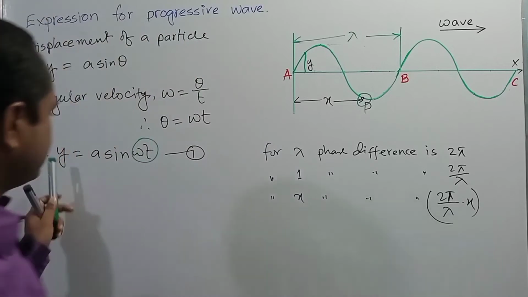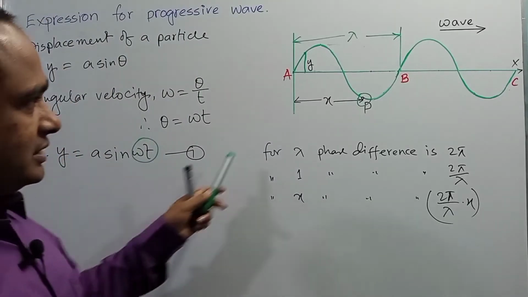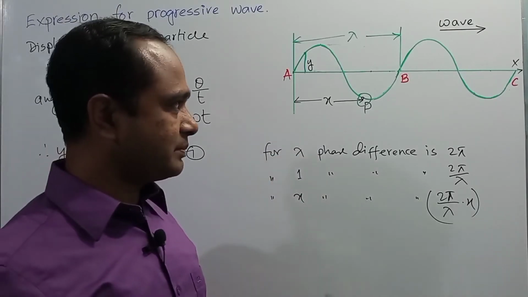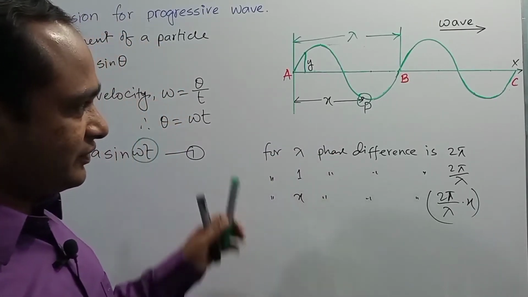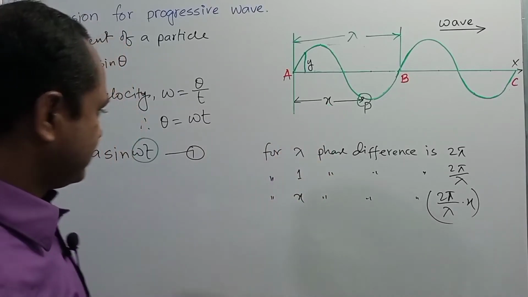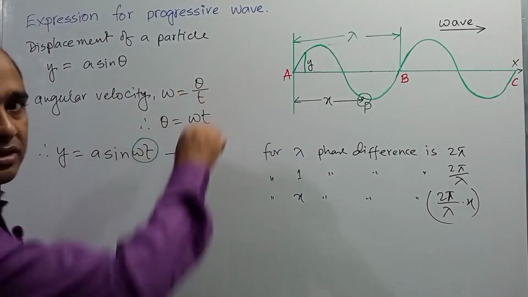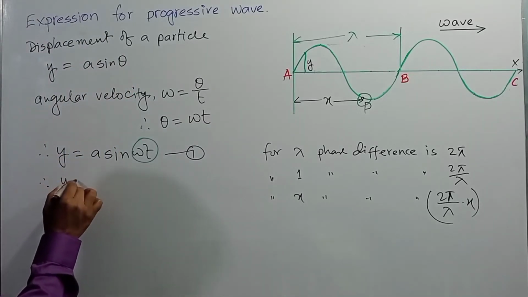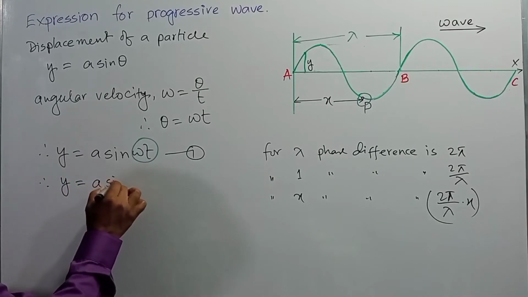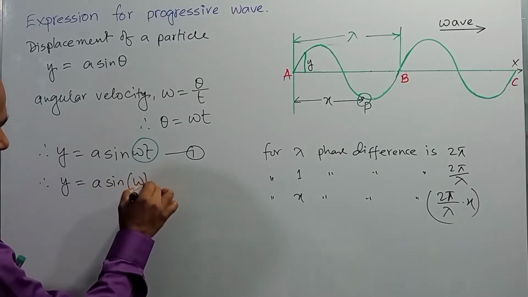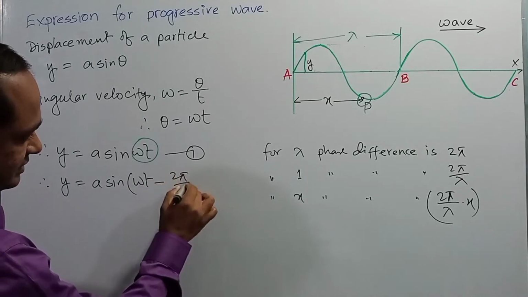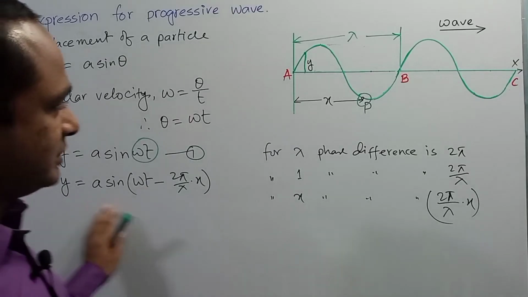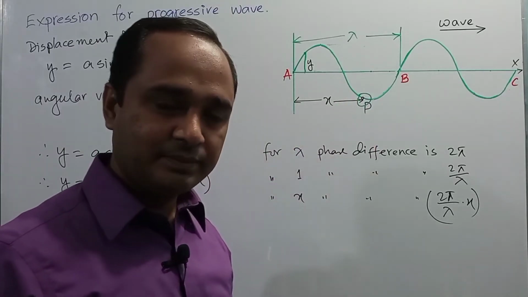So this is the expression for the displacement of the particle situated at point P. If we would like to get the displacement of the particle at point P, then this phase will be subtracted from the phase of the first particle. Therefore the expression will be y is equal to a sin omega t minus twice pi by lambda into x. So this is the displacement of the particle denoted by P.